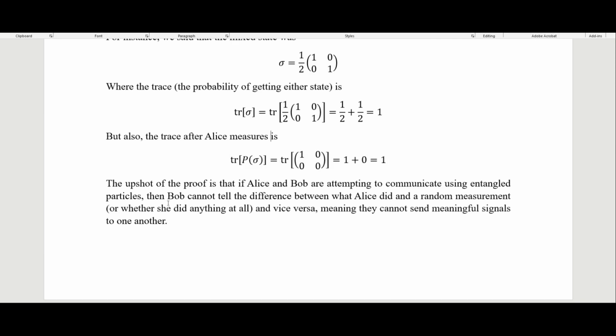The upshot of this proof is that when Alice and Bob are attempting to communicate using entangled particles, Bob cannot tell the difference between what Alice did and a random measurement. So whether Alice has made a measurement or not, Bob would not actually be able to tell based on his own measurements.